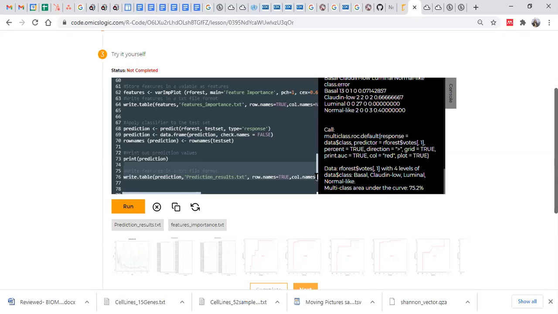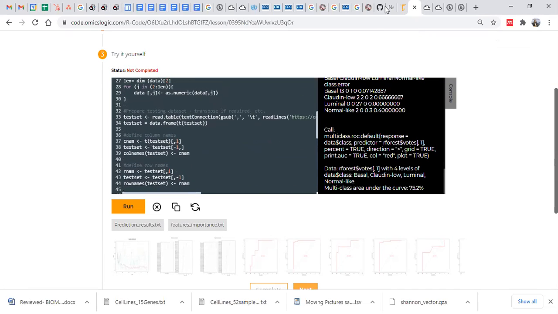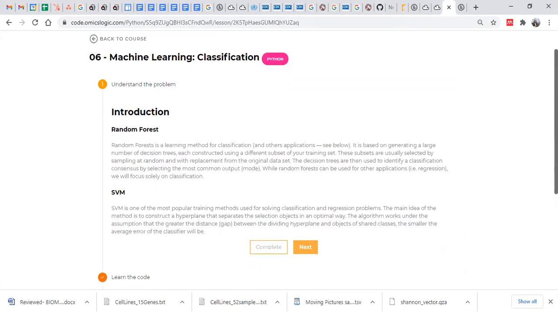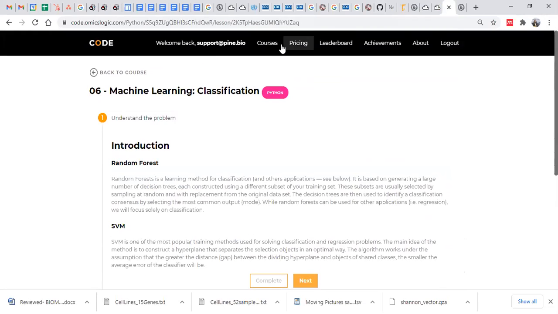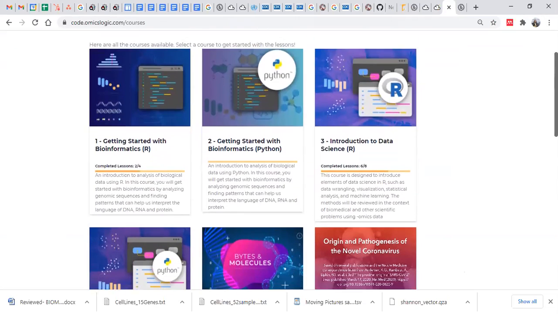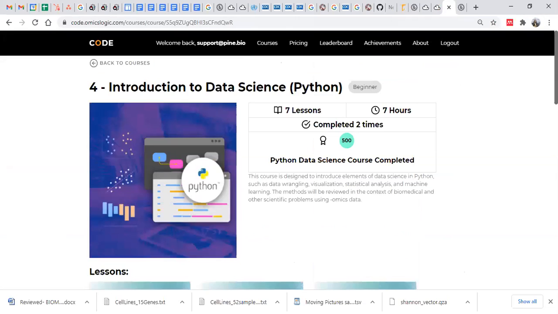Is it clear? Yes, Haripreet. Okay, so for the next part, this is very complex code, even though it is explained in the simplest way. If you go to this Python lesson, are you able to access it? If I go to Courses, Introduction to Data Science in Python, and select the 6th lesson.